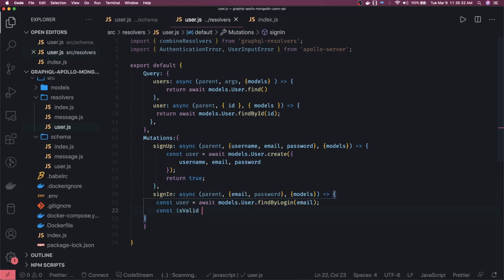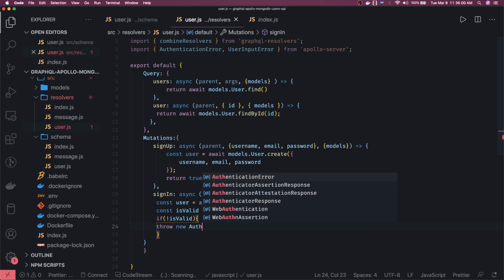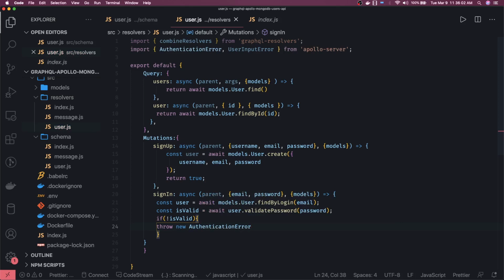const isValid = await user.validatePassword. So we are going to have this method in the MongoDB schema model, and we'll pass the password. If we get isValid, right? If this comes out as false, then we can throw a custom error, throw new AuthenticationError, that is coming from GraphQL, and we will just simply say invalid password. We can customize these things.